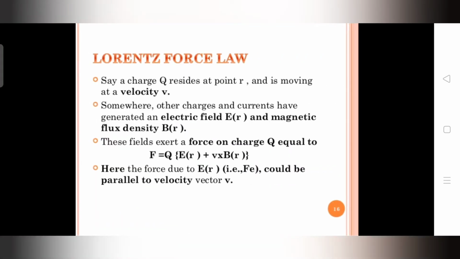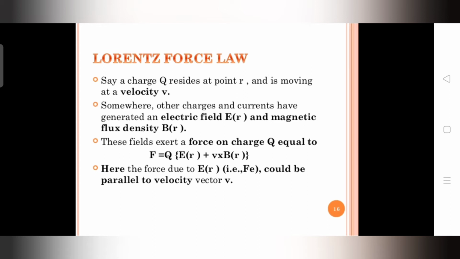Lorentz force law. Say a charge q resides at point r and is moving at a velocity v. We already know a charge at rest induces an electric field, and a charge in motion with velocity v induces a magnetic field. Somewhere other charges and currents have generated an electric field E and magnetic flux density B. These fields exert a force on the charge. The induced electromagnetic field exerts a force on a particular point charge, which is equal to the Lorentz force.